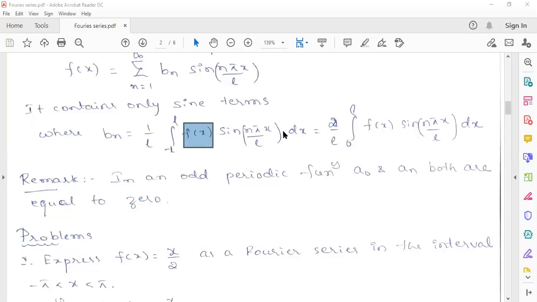Ujjwal? Yes, sir. Understood? Yes, sir. Gopichand? Yes, sir. Understood, Gopi?